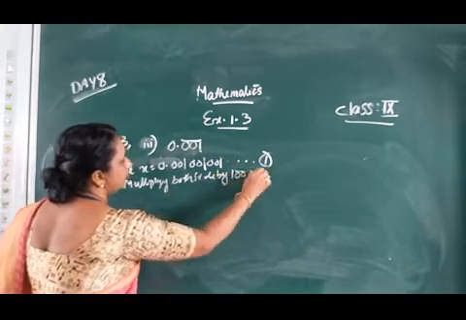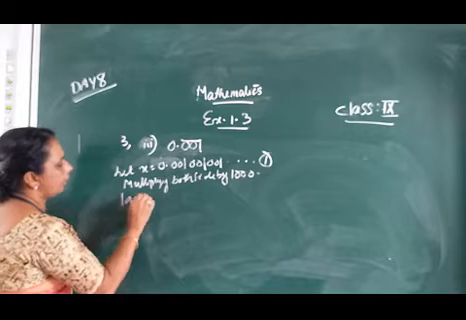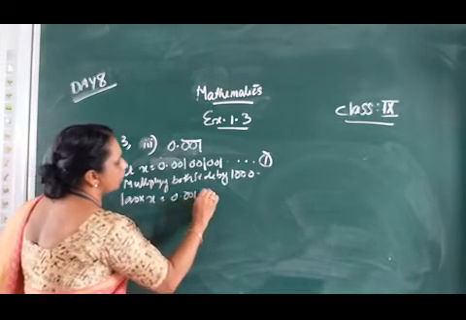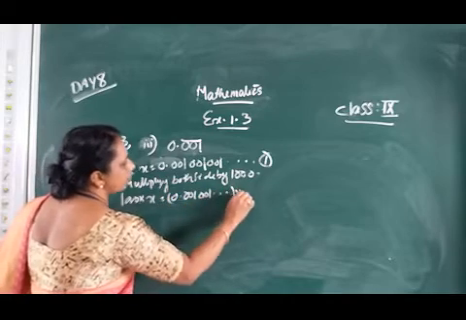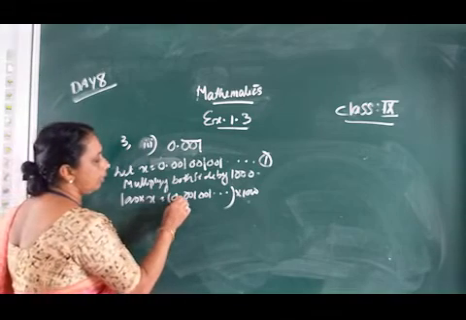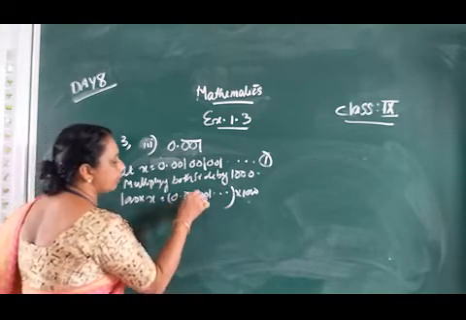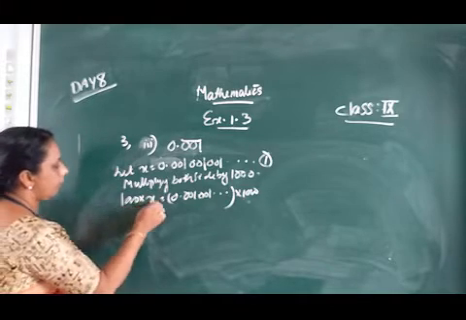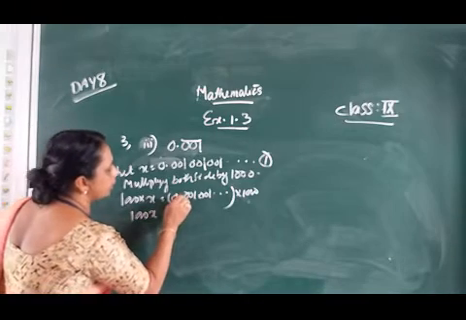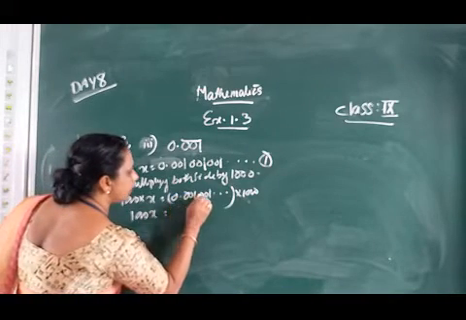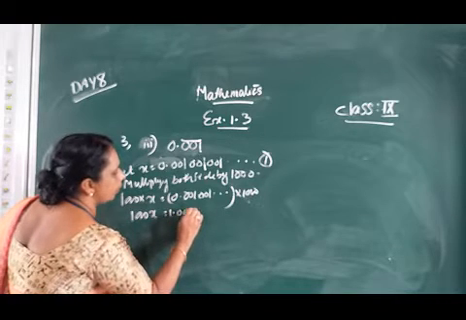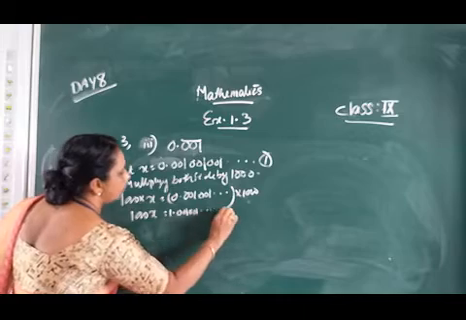On the left hand side we get 1000 into x. On the right hand side 0.001 001 etc. into 1000, with three zeros, the decimal moves right by three digits. So 1000x is equal to 1.001 001 etc. That is equation number 2.